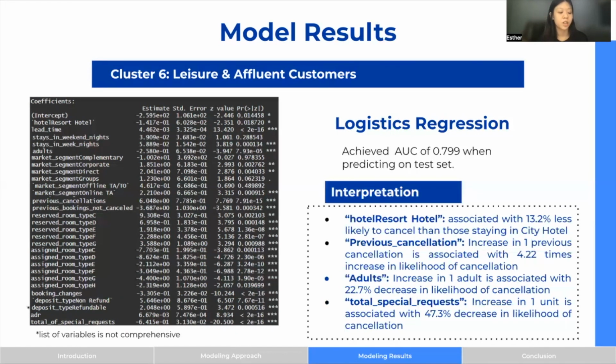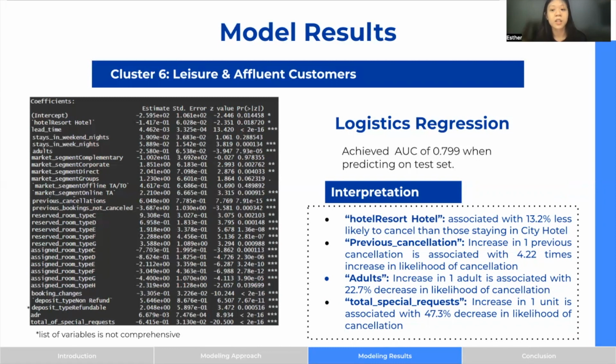This is our interpretation of the coefficients as shown. Some of the significant variables that we have picked out is that resort hotels are associated with a lower likelihood to cancel than those staying in the city hotel, most likely because these are our leisure and affluent customers, and they are willing to pay a higher price.